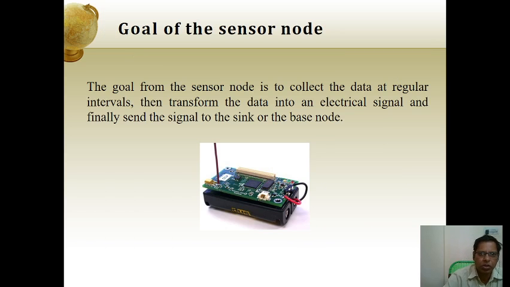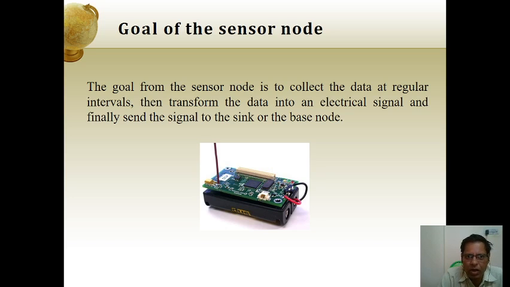Okay. Goal of the sensor node. The goal of the sensor node is to collect the data at regular intervals, then transform the data into an electrical signal, and finally send the signal to the sink or the base node. As I told you, consider the base node to be the hub or the router.